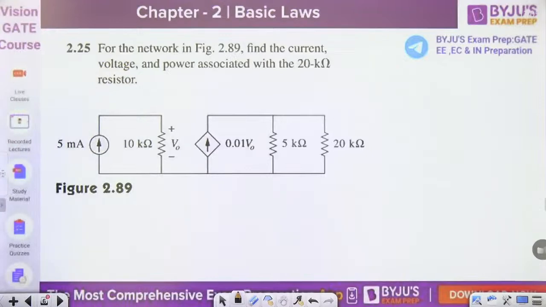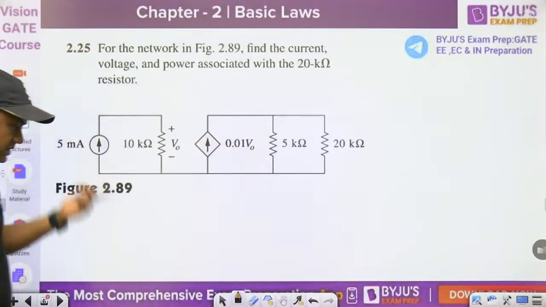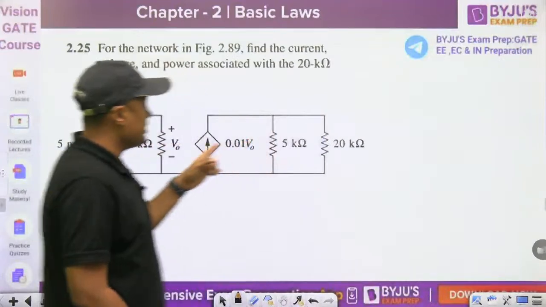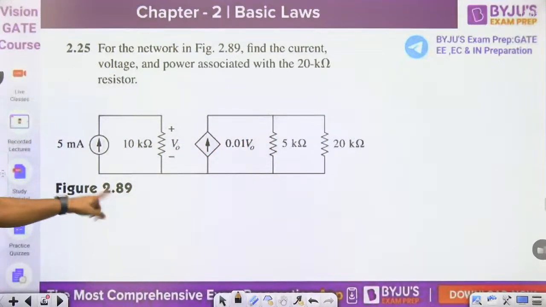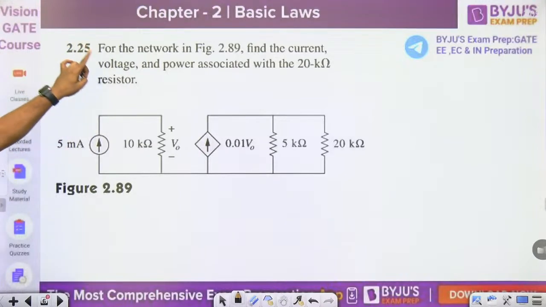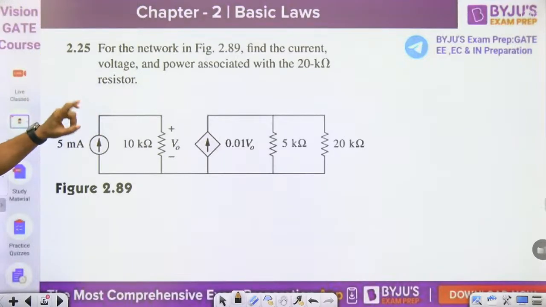Now, this is a question from Sadiku, unsolved numerical. This is 2.25 in chapter 2, unsolved numerical from practice exercise, and this is figure number 2.89 from the 5th edition of Sadiku. Simply find the power associated with the 20 kilo ohm resistor.